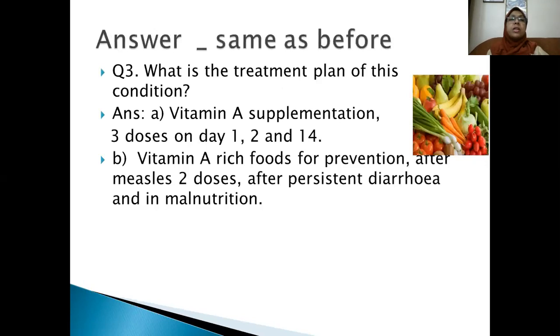And how will you treat the child? You have to give vitamin A supplementation on day 1, day 2 and day 14, and advise the mother to have vitamin A rich foods, and after measles should have 2 doses of vitamin A supplementation, and you have to give vitamin A in persistent diarrhea and in malnutrition for prevention of this condition.